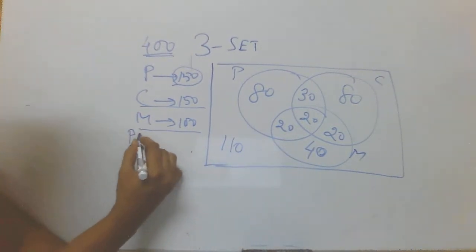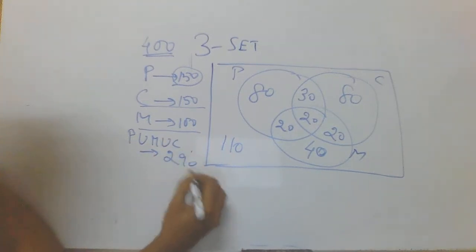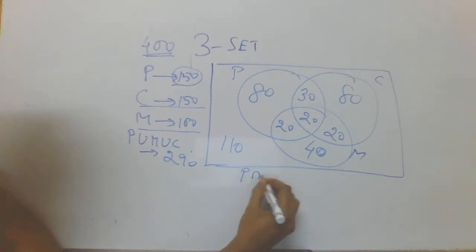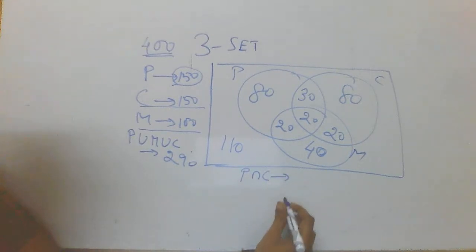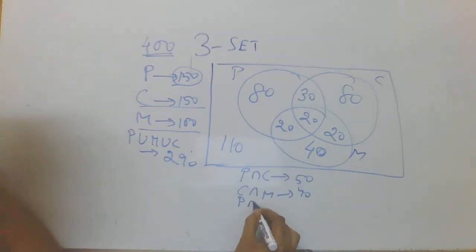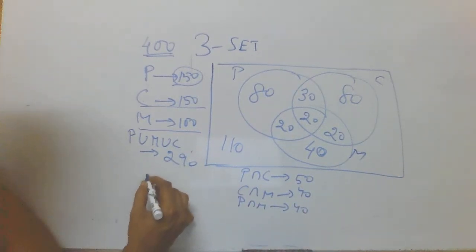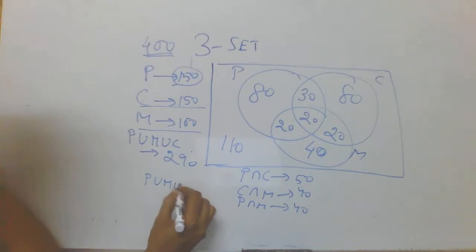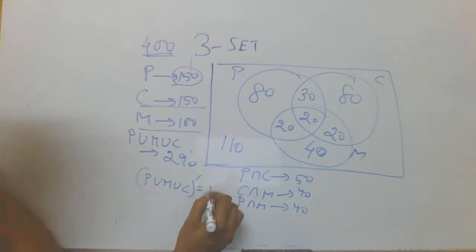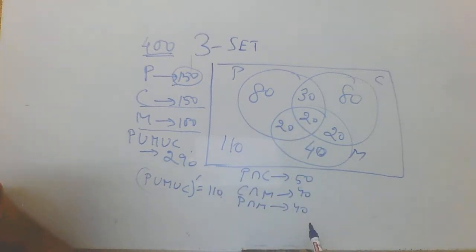P union M union C is 290, and P intersection C from this diagram is 50. C intersection M is 40 and P intersection M is again 40. And of course the complement of P union M union C will be 110, as 400 students are participating in the survey.